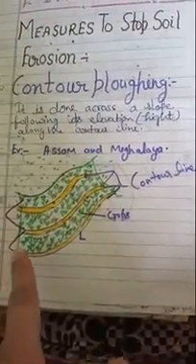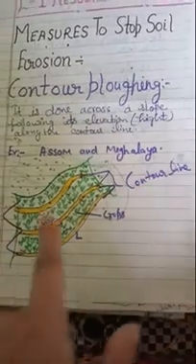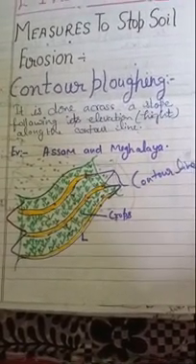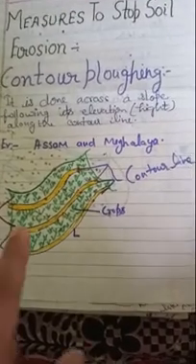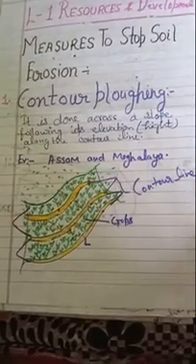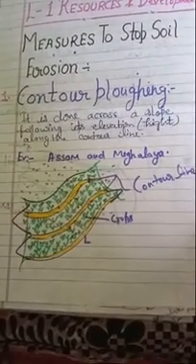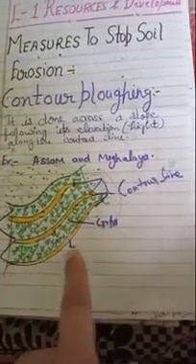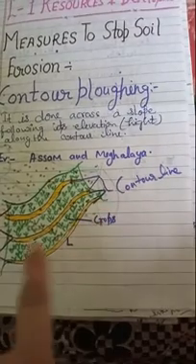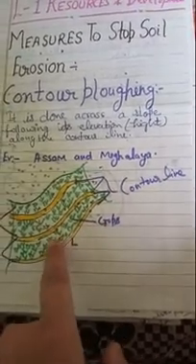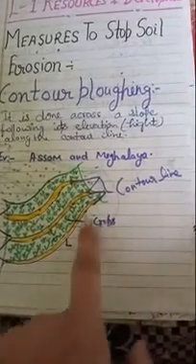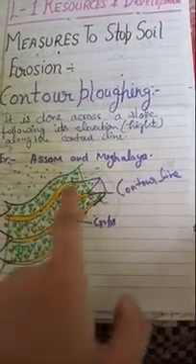It is done on a sloping piece of land, following its elevation, the height along the contour line. So you can see that contour ploughing is used to stop soil erosion in the area where the land is sloping and we develop contour lines. Okay, these are the contour lines. These are the crops. It is a sloping piece of land, and these yellow lines are known as contour lines.